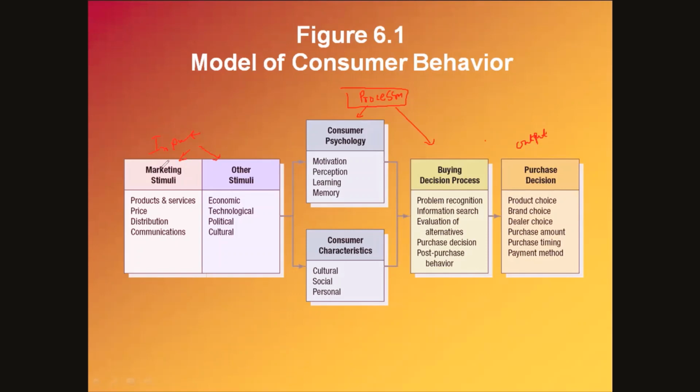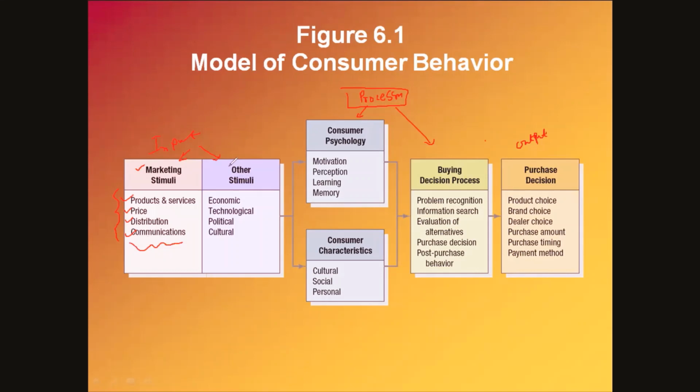Now let us go to the input portion. What are the factors that work as input? Number one is marketing stimuli. What are the marketing stimuli? Products and services, pricing, distribution, and communications. A marketer develops a marketing mix, and these elements of the marketing mix serve as the input. A marketer offers products and services to the consumers, and these are priced and distributed, and the information related to product, services, pricing, and distribution is communicated to the customer.